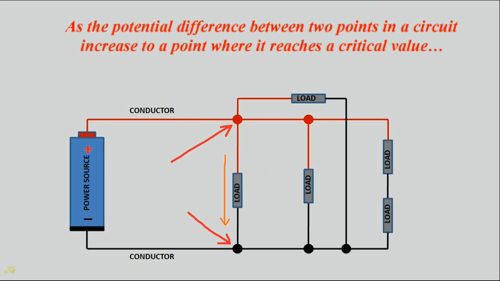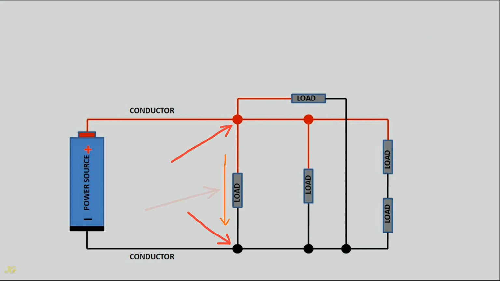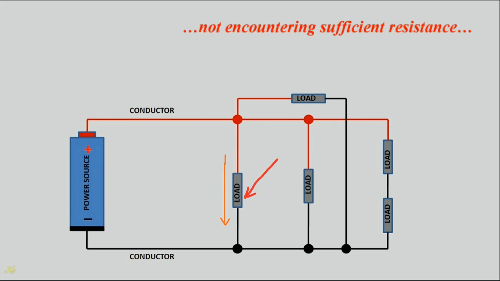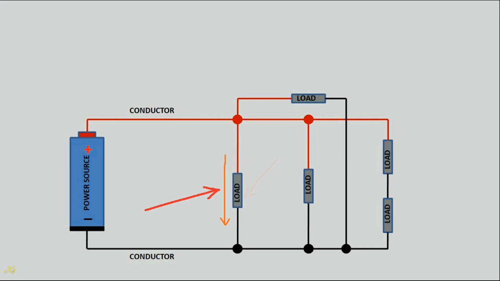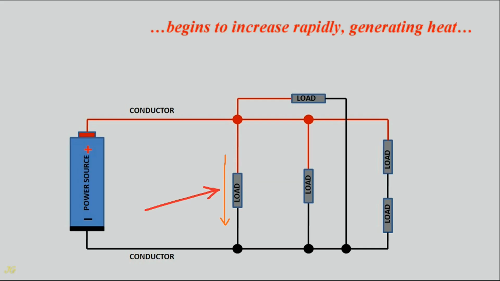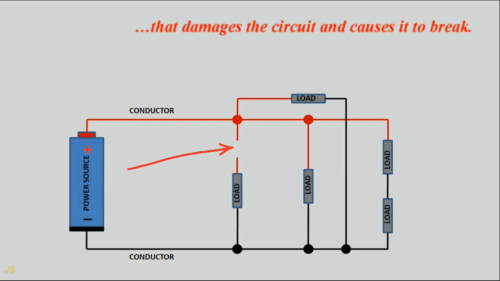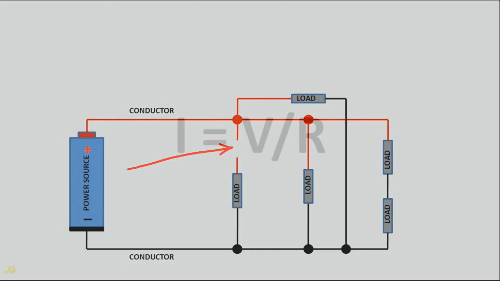As the potential difference between 2 points in a circuit increases to a critical value for the maximum current flow through the resistance, the current, not encountering sufficient resistance, begins to increase rapidly, generating heat that damages the circuit and causes it to break.